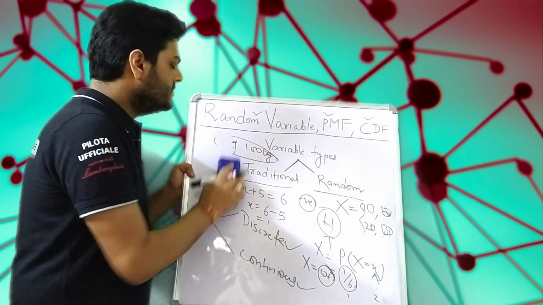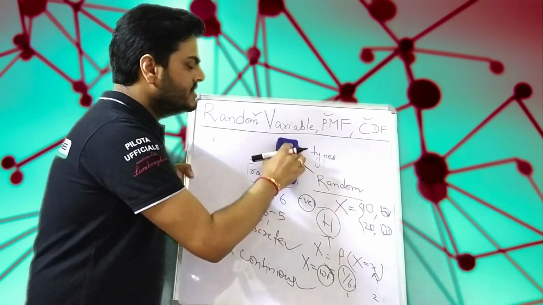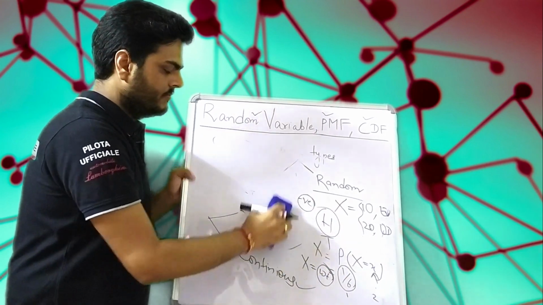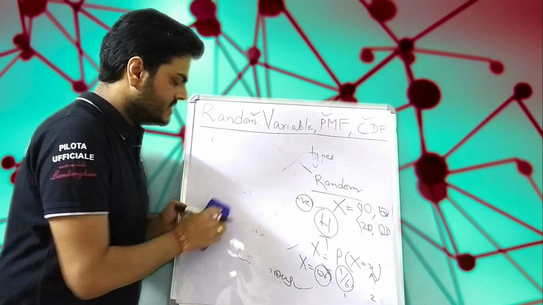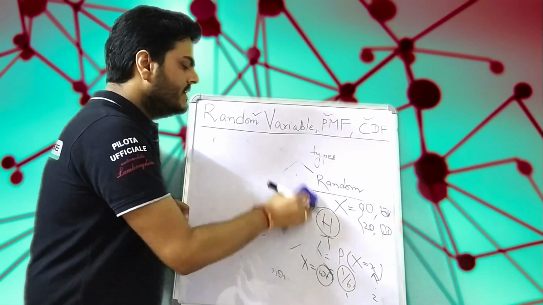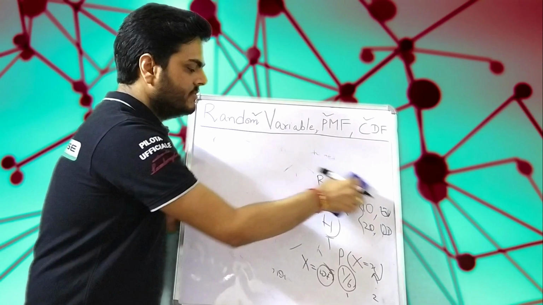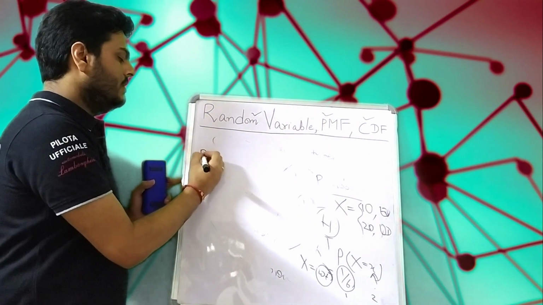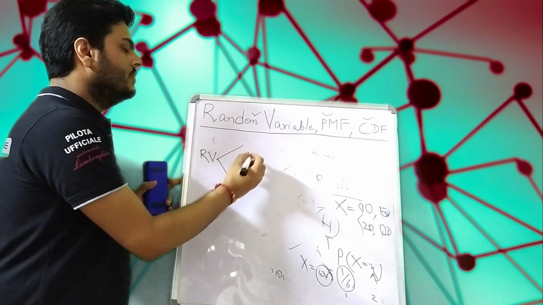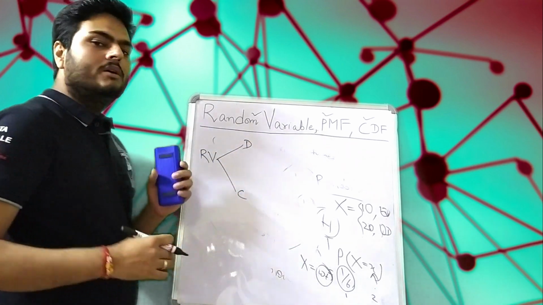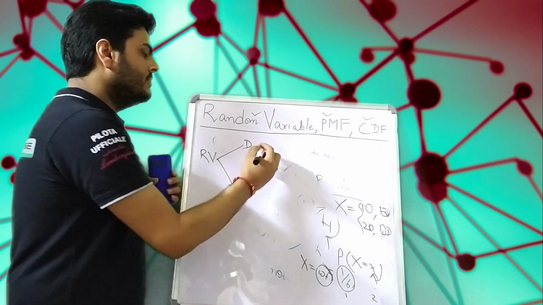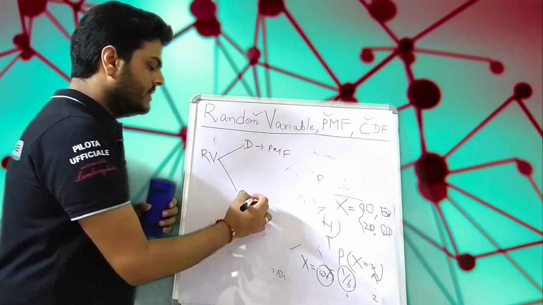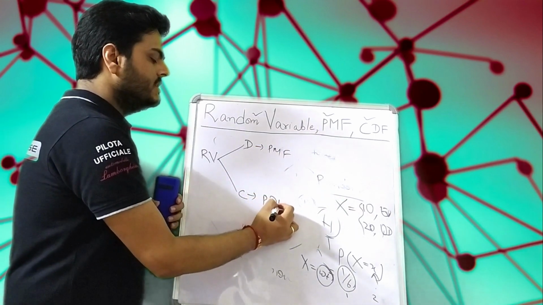Now you would have heard of something known as probability mass function, probability density function, and cumulative distribution function. I am going to explain all these three concepts one by one. First, we will discuss what is probability mass function. If we talk of random variables, then we have two types: one is discrete, the other is continuous. For discrete random variables we have probability mass function, and for continuous random variables we have probability density function.